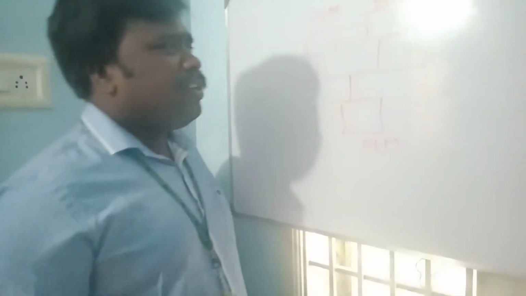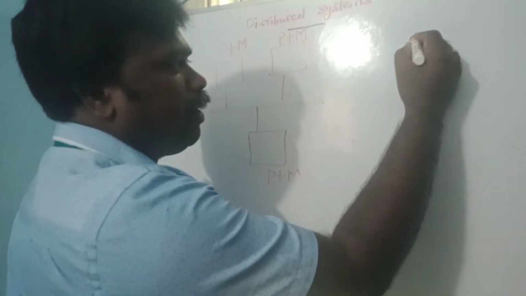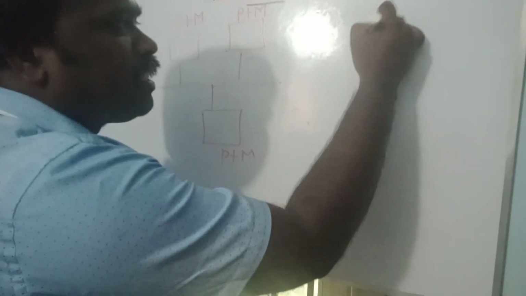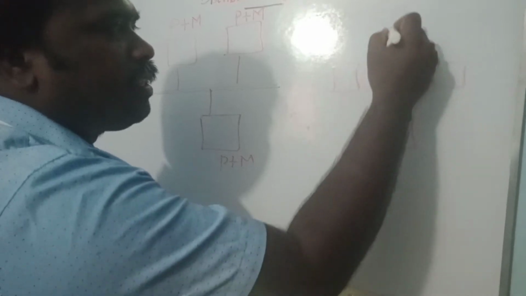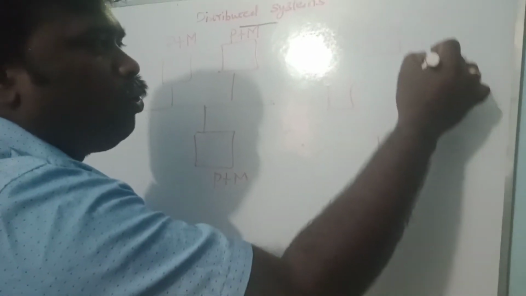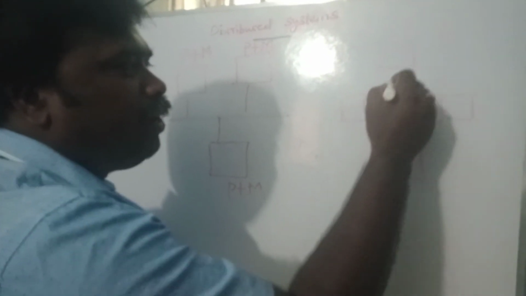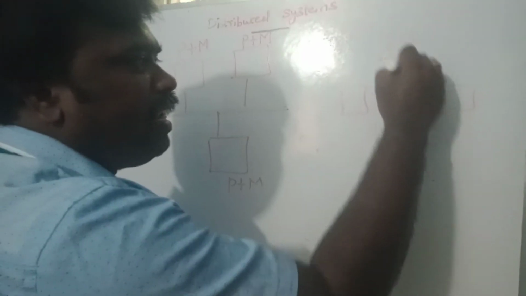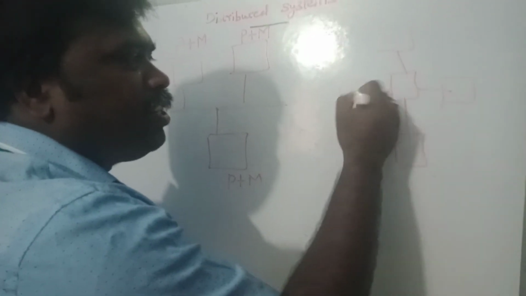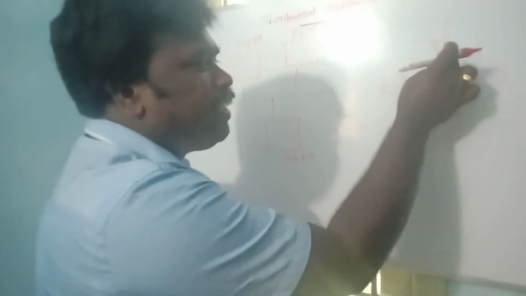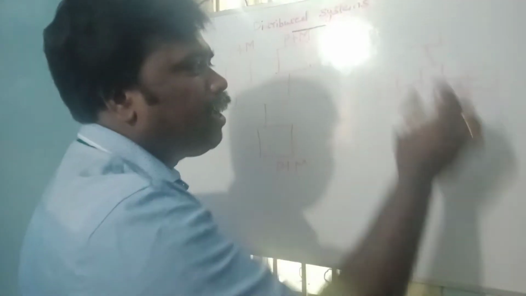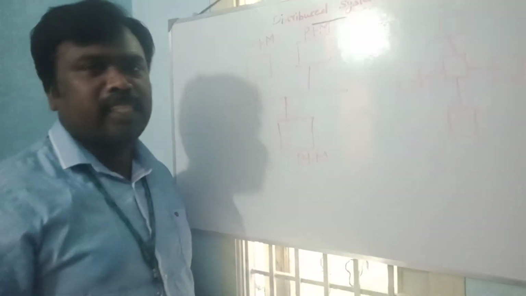First, you should understand what a centralized system is. In a centralized system, every node is connected to the central server. See, here there are 4 nodes: node 1, node 2, node 3 and node 4. Every node is connected to the central server, and that is called a centralized system. All the nodes are connected to the central machine or central computer.